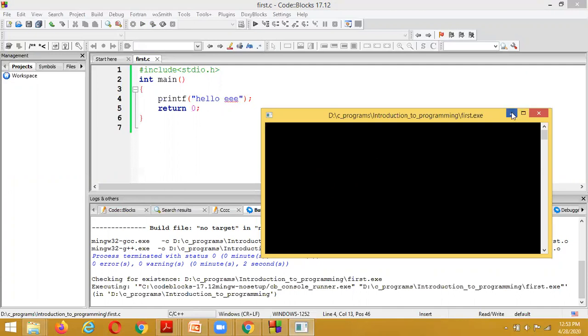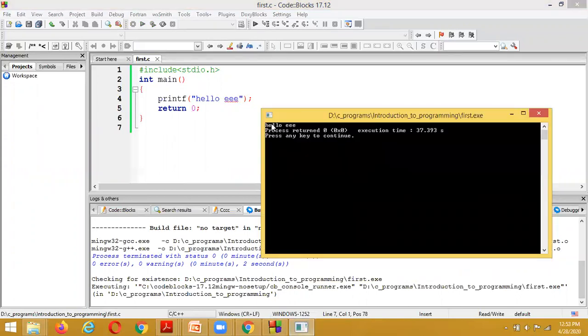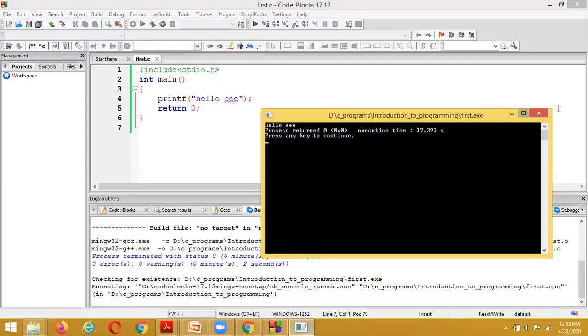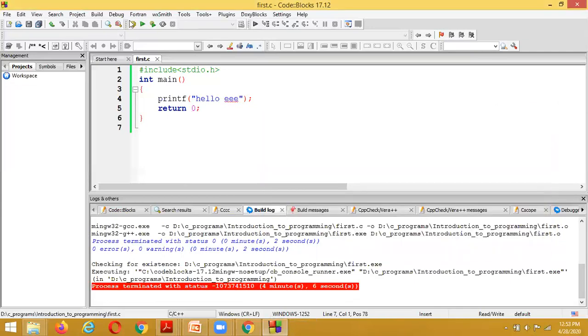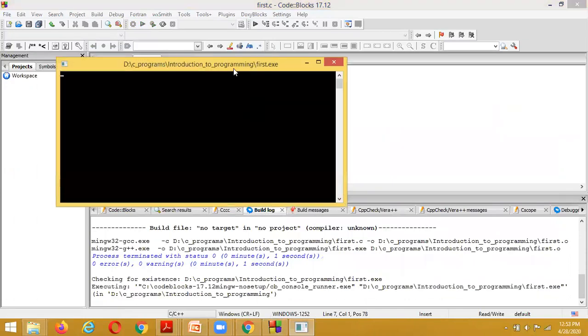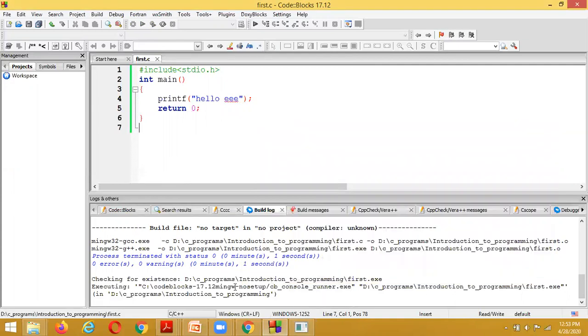Here it is taking some time. And now it has been displayed as Hello triple. Here we can compile the program a single time, but we can execute the program multiple times, any number of times. So I am executing for a second time, and once again it displays Hello triple.